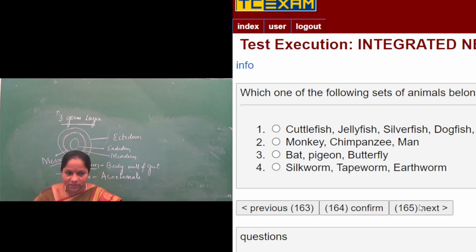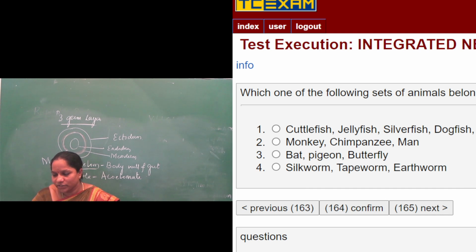To know this answer, you should know the exact example and to which phylum, which non-chordata or invertebrate phylum, they belong. When you see cuttlefish, jellyfish, silverfish in the first option, you think they all belong to the fish family.